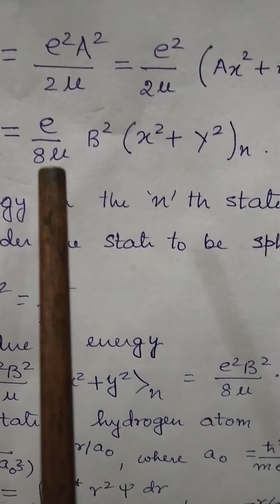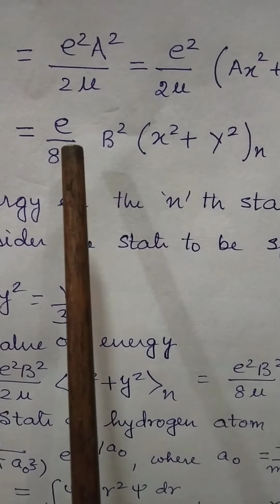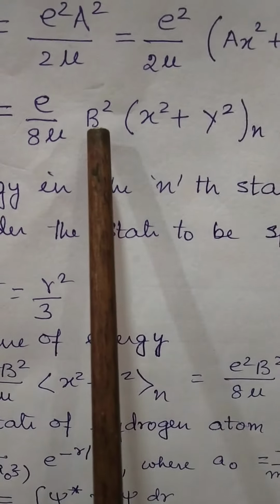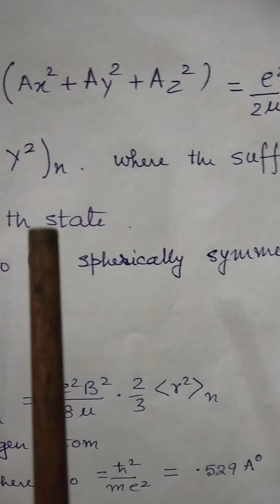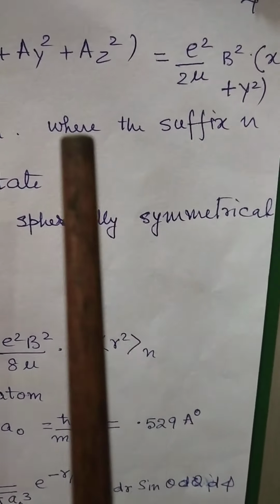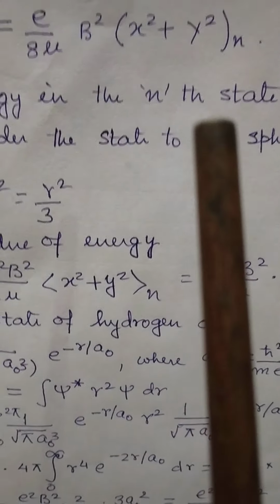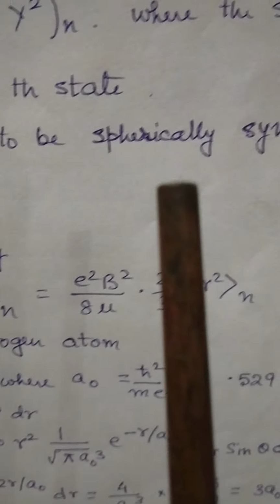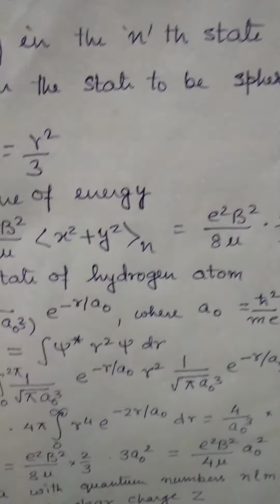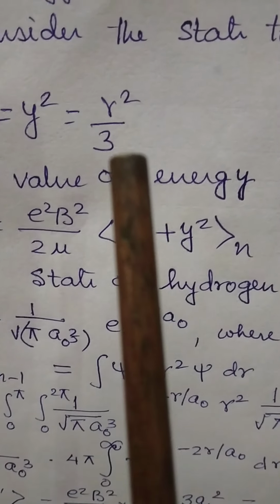which can be equated as e square upon 8 mu multiplied by B square into x square plus y square in the direction of n, where the suffix n denotes the energy in the nth state. If we consider the state to be spherically symmetric, then x square equals y square, which is given by r square by 3.